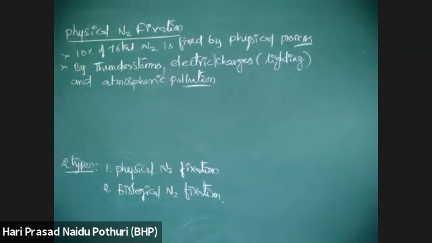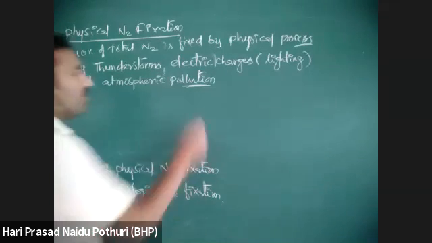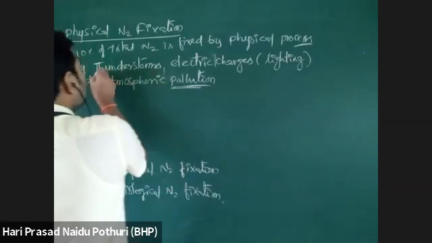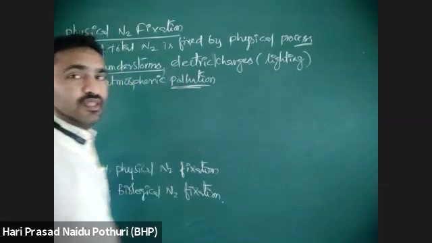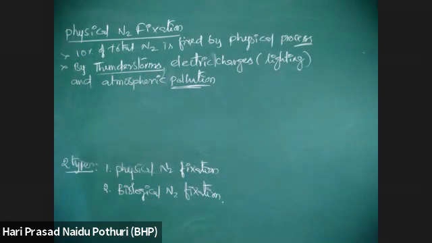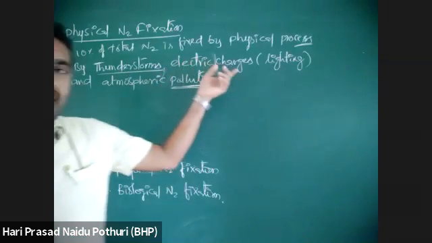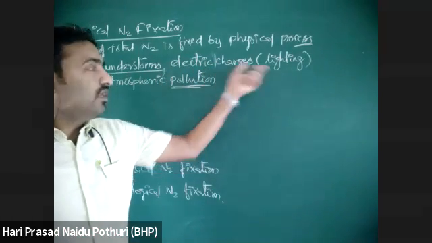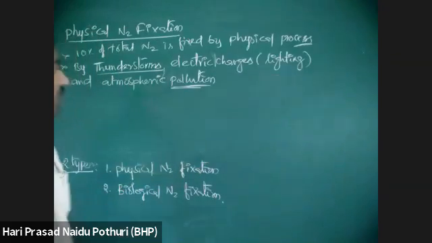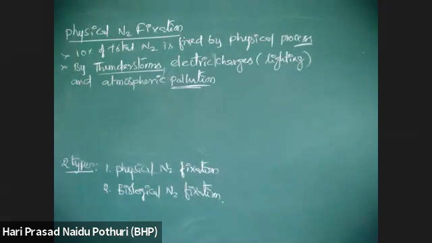So physical nitrogen fixation is a process where molecular nitrogen N2 is converted into available forms by thunderstorms, which come during the rain, or electric charges due to lightning, or chemicals present in the atmosphere due to pollution.